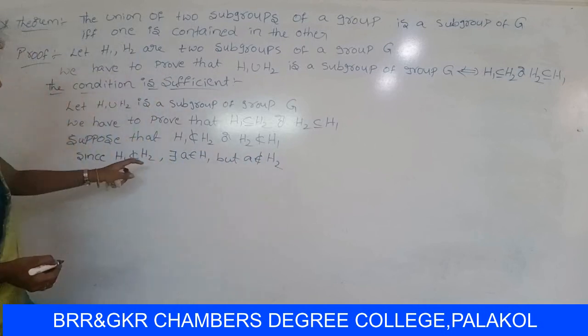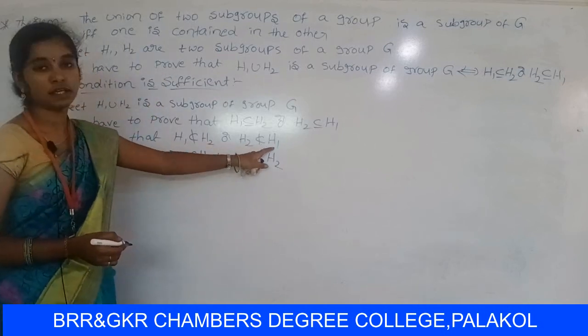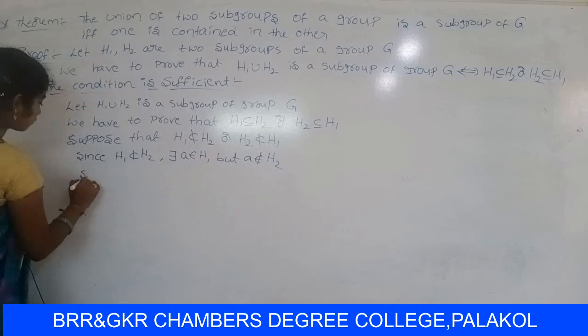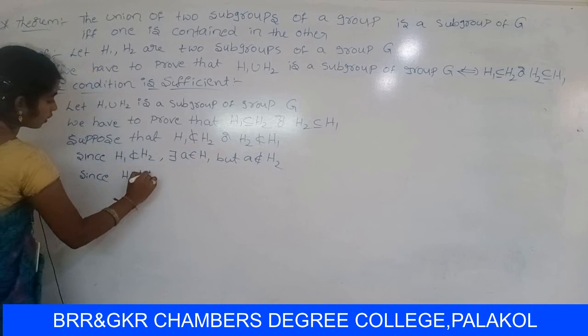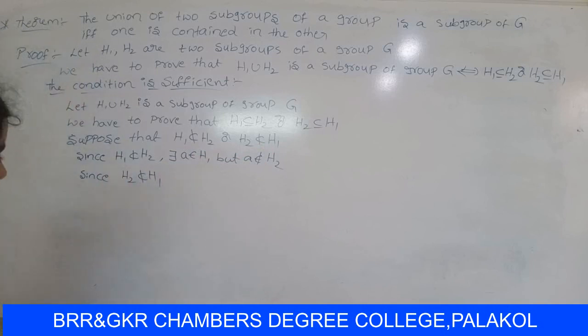Similarly, let us consider H2 does not contain H1.